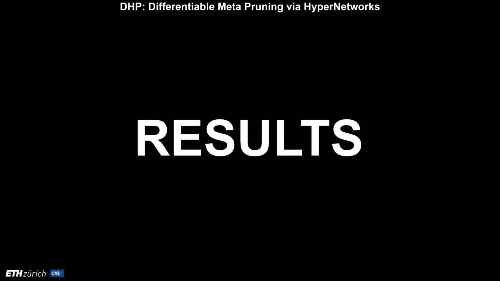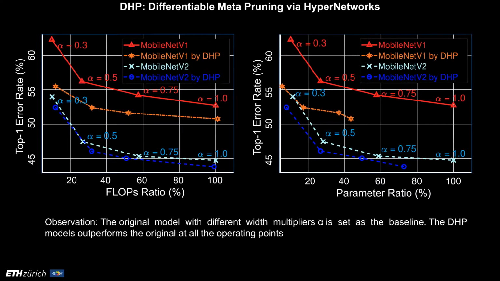Next, we show some experimental results. This slide shows the results on MobileNet V1 and V2 for tiny image data classification. The original model with different width multiplier is set as a baseline. The DHP models outperform the original model at all the operating points.